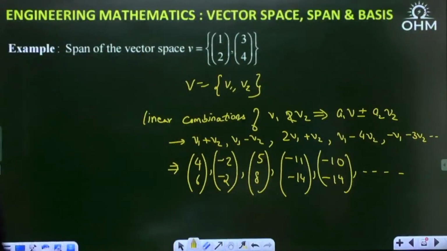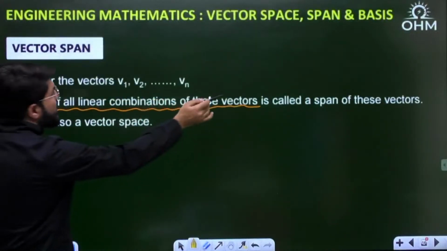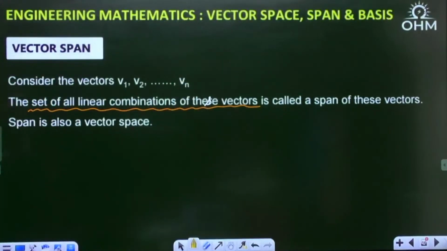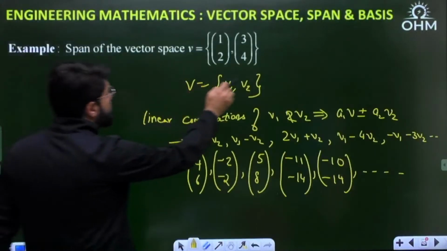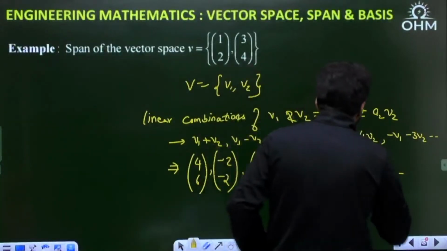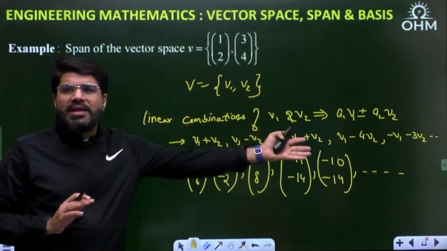The story doesn't stop here. Firstly, in a simple way, I told you the set of all linear combinations of the given vectors, suppose v1 to vn, is called the span of these vectors. Like I initially took two vectors v1, v2. All linear combinations can be written as a1 v1 plus or minus a2 v2. Several examples I've written, and there can be endless combinations that you can make.